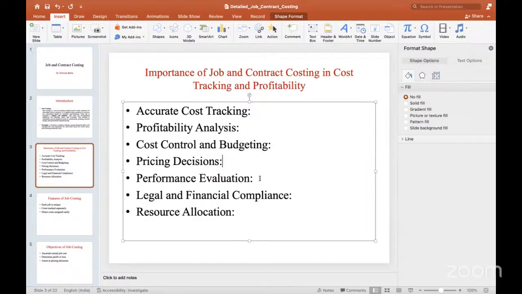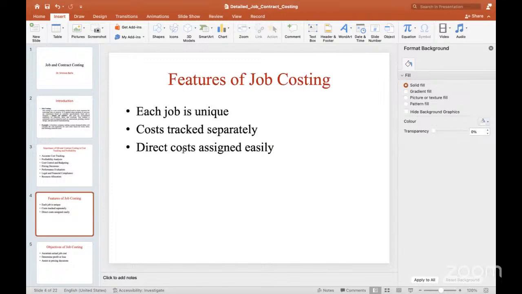And performance evaluation. When you do two or more jobs, what is the performance of each individual job? Which one is giving the high profit, which one is giving the low profit, where we identify the cost as very high and where very low. For that performance evaluation purpose also we use job costing. And legal, financial compliance and resource allocation. To use the maximum resources and for optimum utilization of resources, we use job costing.